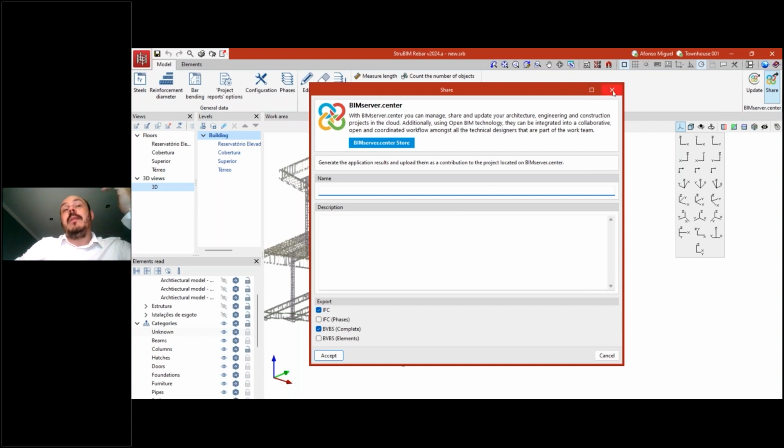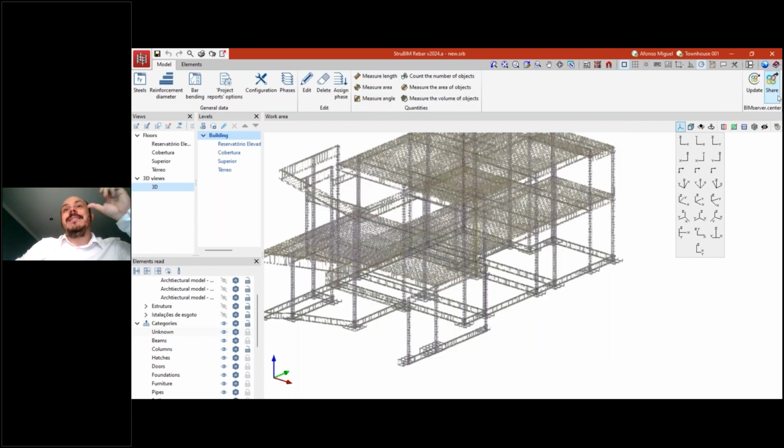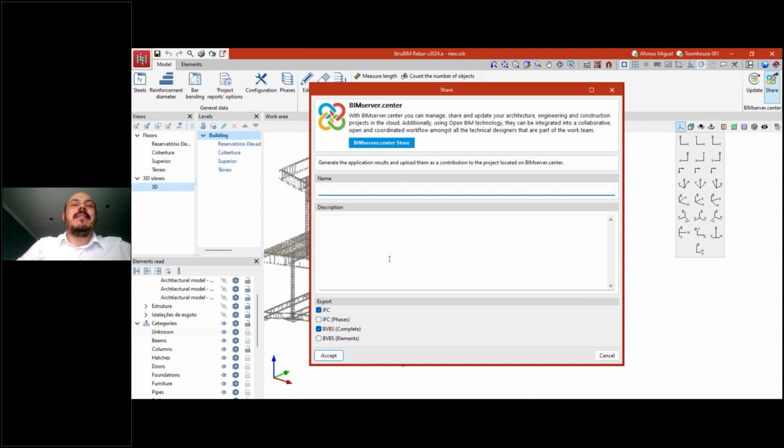And one thing that would be nice here is to export this information and then, for example, see it in augmented reality or virtual reality. You can put it on real scale, for example, go to the field, and maybe you already saw on social media those guys that share the digital version of the building with all the rebars in the construction field. So you can create that effect by exporting this information to BIMserver.center and then opening this file in your mobile app. Okay, the mobile app version of BIMserver.center.